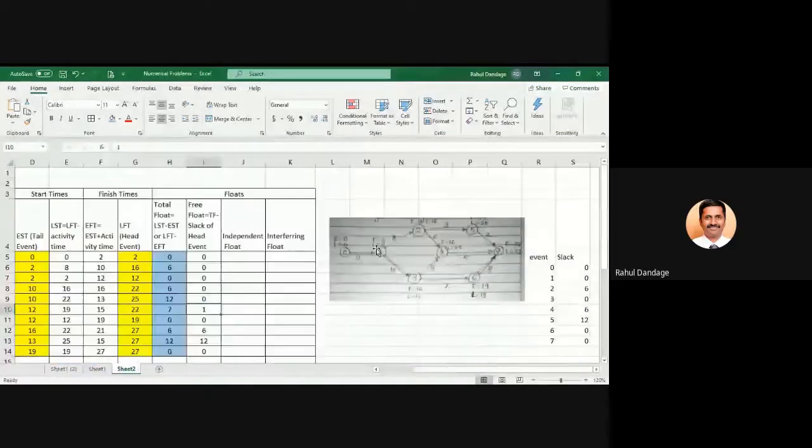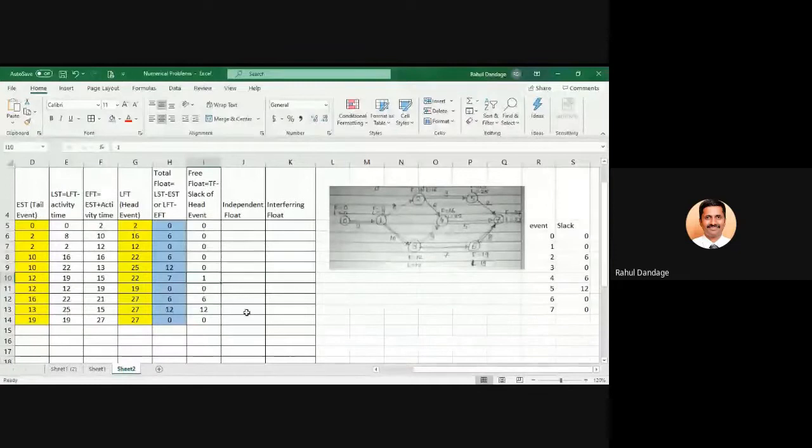Okay, now all values are matching for free float. Moving to the independent float, it is free float minus L minus E of tail event. Now free float values we are having, event and their slack we are having. So this minus whatever is the tail event.